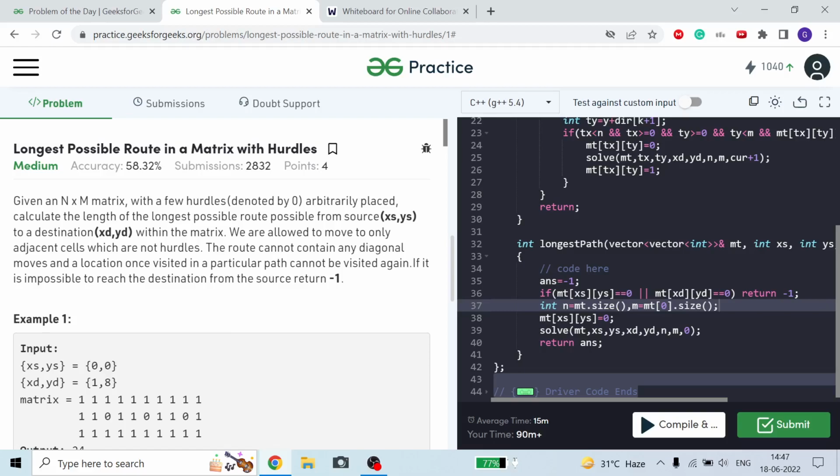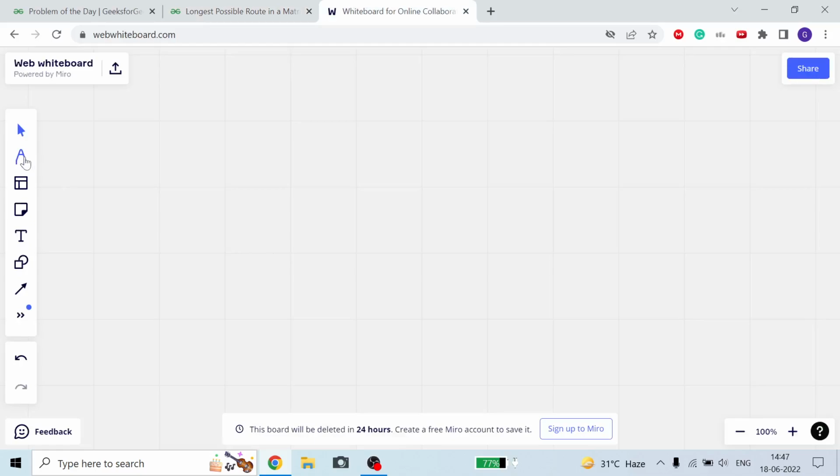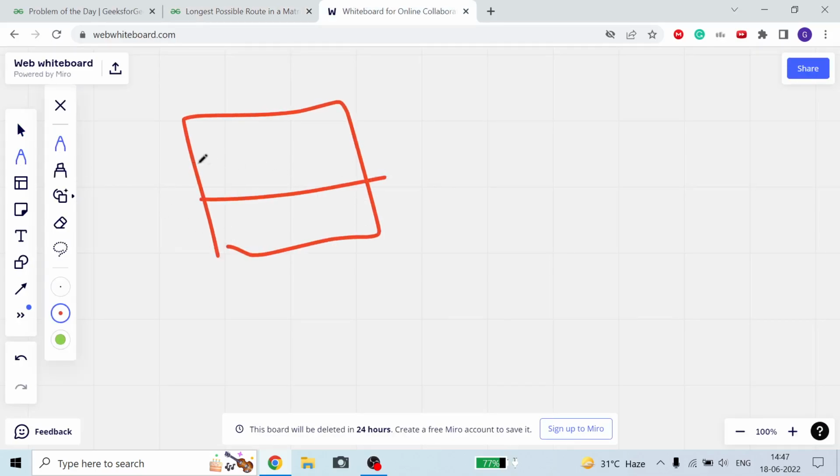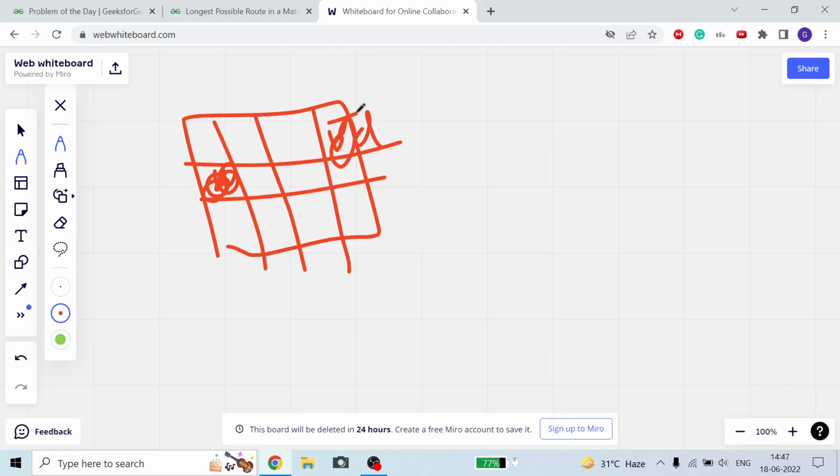Okay guys, so now we are given two points, xs, ys, which mean the starting point. This is our matrix of some rows and columns. Suppose this is xs and ys, then this is our starting index, and we are given xd, yd. Suppose this is our xd, yd, which means this is our destination, and we can move in any of the four directions.